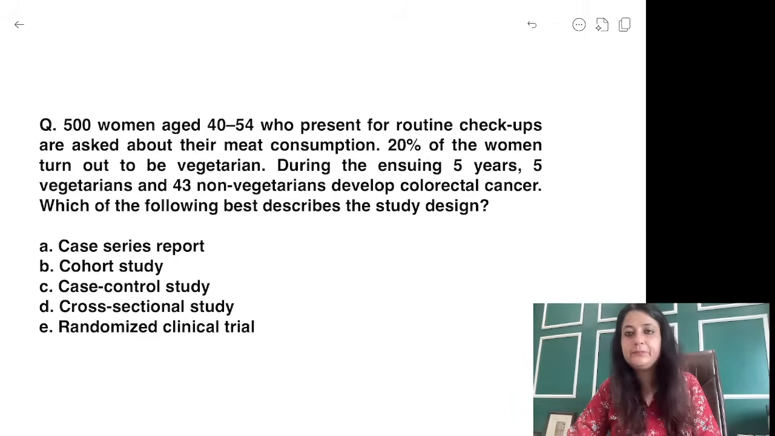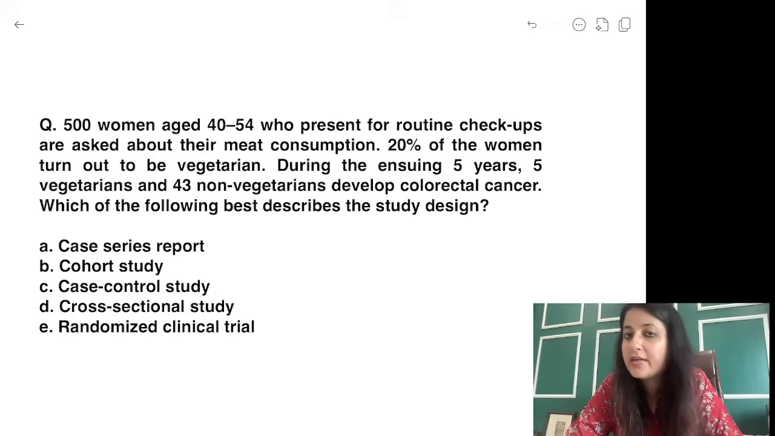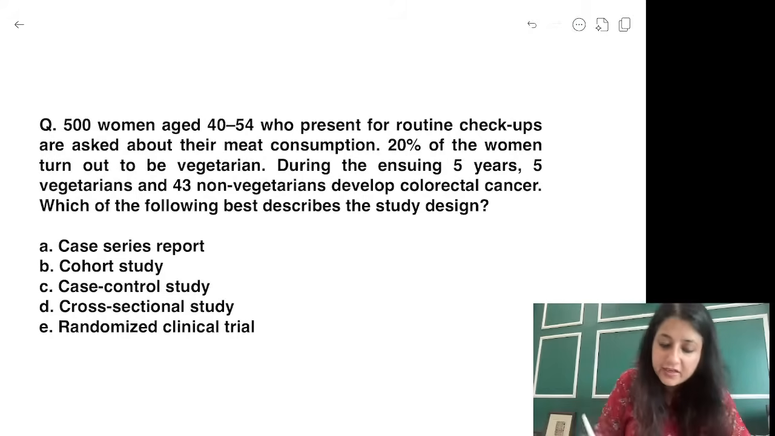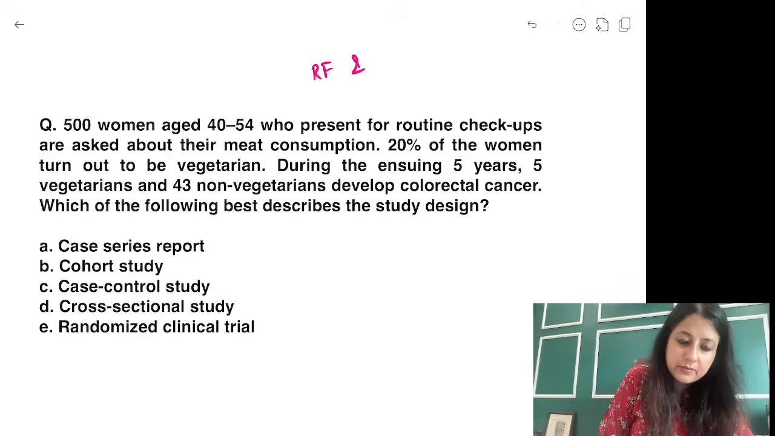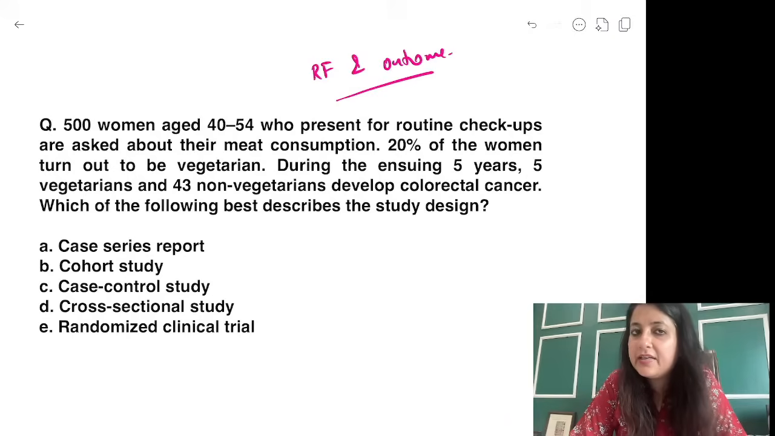Okay, try this one. Read it yourself, take 1 minute, answer. क्या है आंसर? Ajay, think what is being asked. Don't be in a rush. Figure out risk factor and outcome. सबसे पहले मुझे बताओ. I'm not interested in the answer. Tell me the risk factor and tell me the outcome over here.